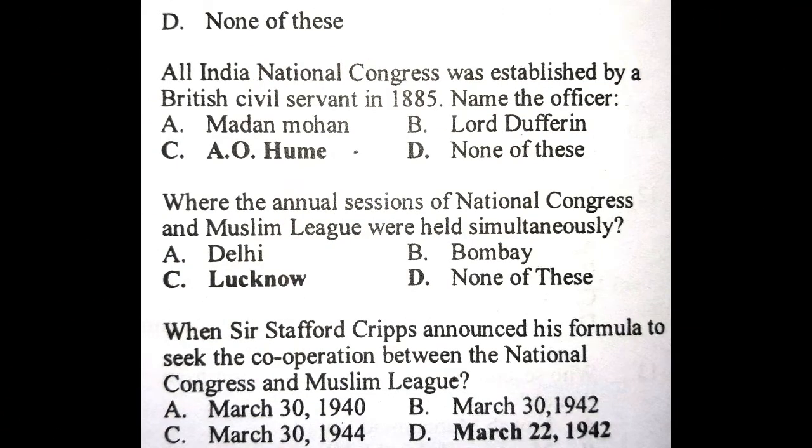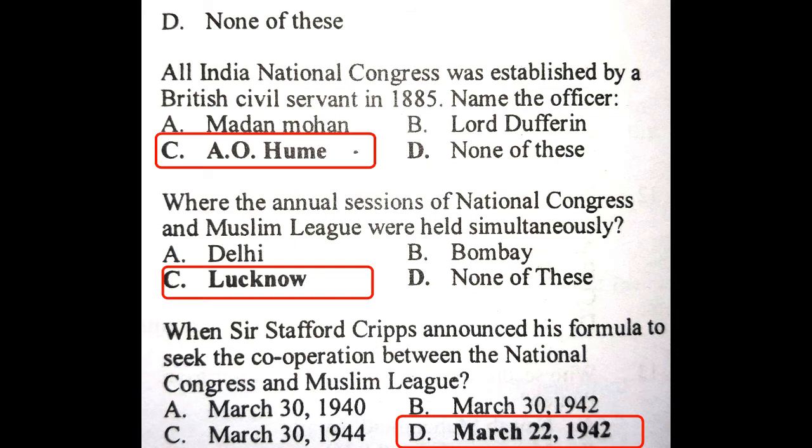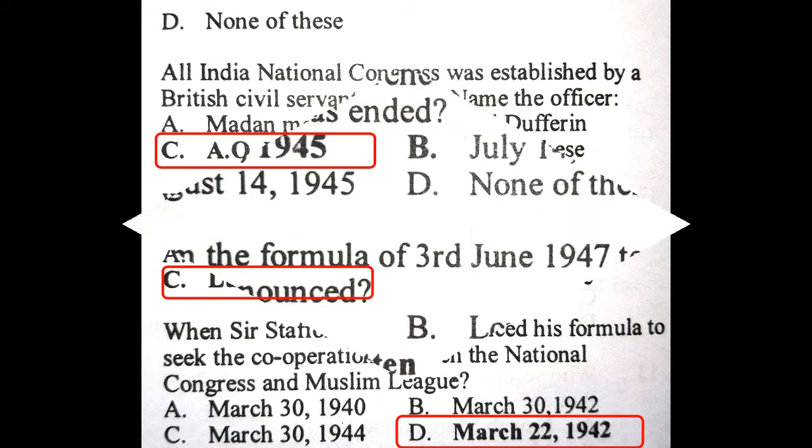Question. All India National Congress was established by a British civil servant in 1885. Name the officer. Answer is A.O. Hume. Question. Where the annual sessions of National Congress and Muslim League were held simultaneously? Answer is Lucknow. Question. When Sir Stafford Cripps announced his formula to seek the cooperation between National Congress and Muslim League? Answer is March 22nd, 1942.